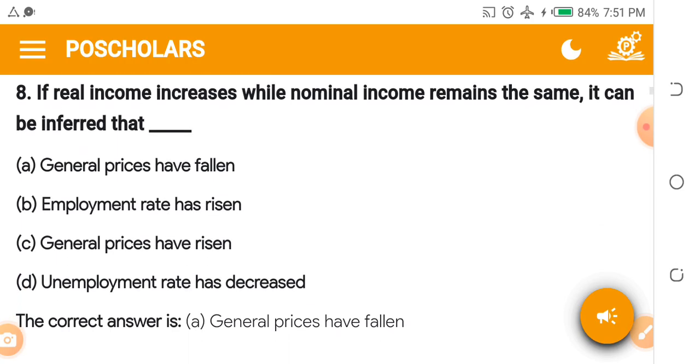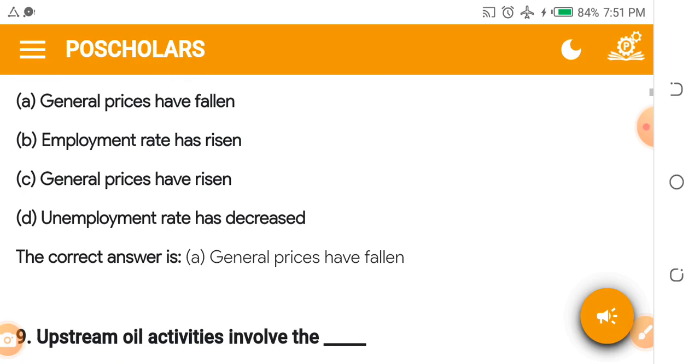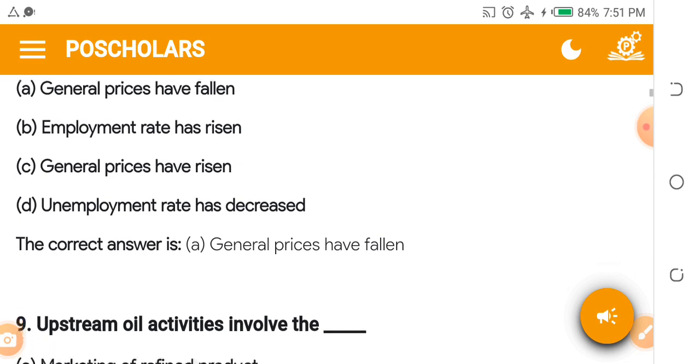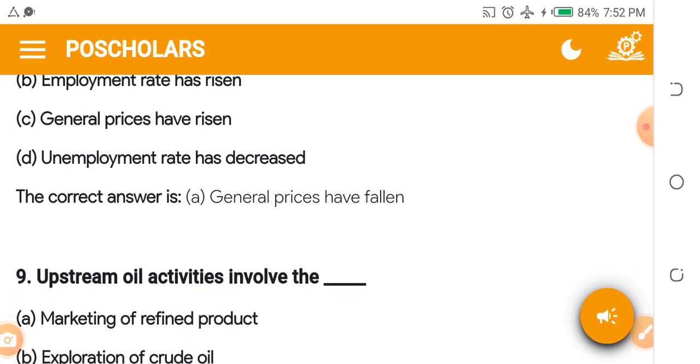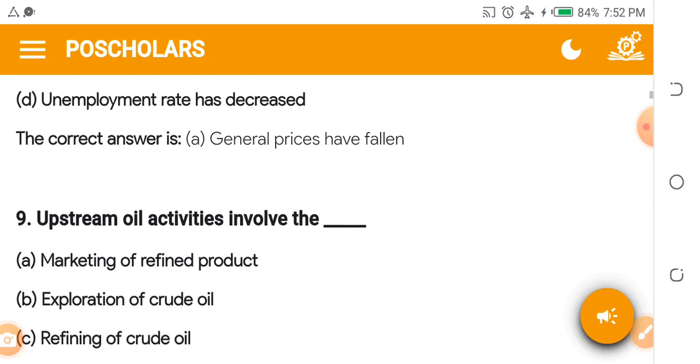When real income increases while nominal income remains the same, it can be inferred that general prices have fallen. It means that even though you are still making the same amount, because of the reduction in the cost of what you buy, you can now have a greater purchasing power.